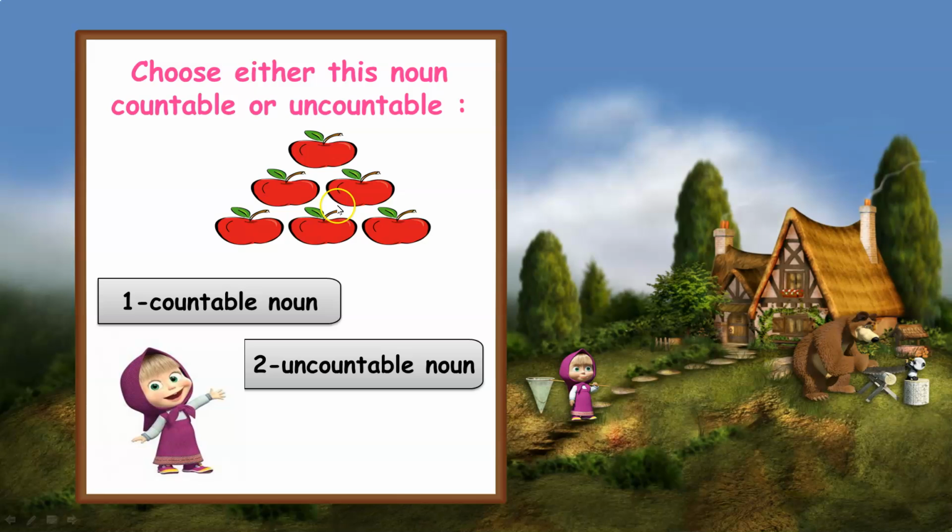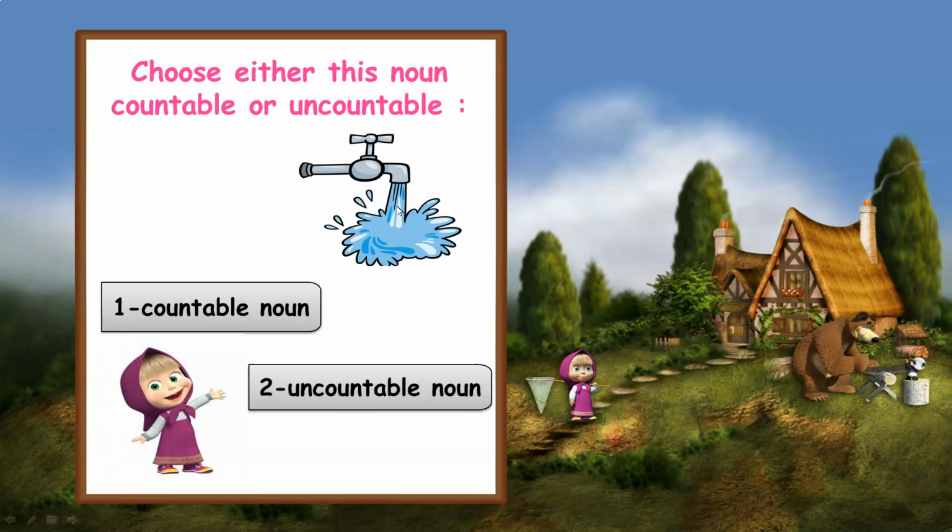Here I have apples. Can I count the apples? 1, 2, 3, 4, 5, 6. Yes, I can count the apples. So the word apples is a countable noun. I can count the apples themselves, so it's a countable noun.